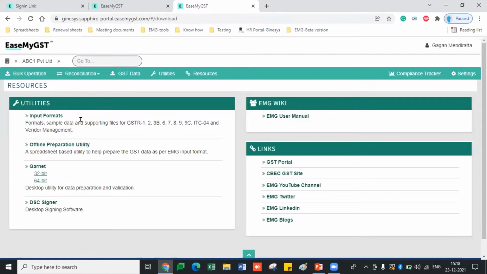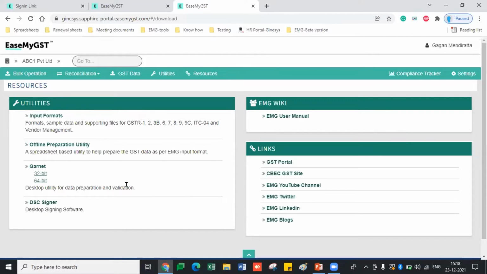Also, you can upload the vendor master at one go from Excel. You just have to upload the username, GSTN numbers, or the email ID. You can put the email ID into the vendor master as well, which will be helpful for your reconciliation results, meaning for mail communication through the reconciliation.